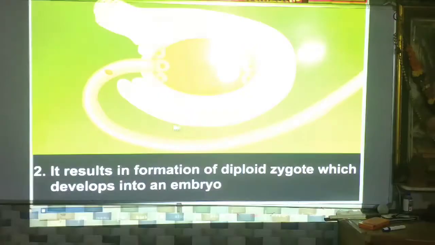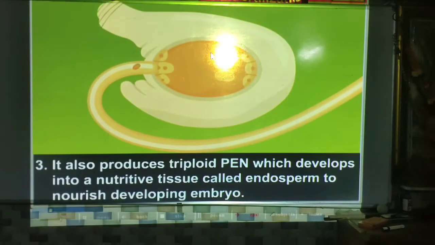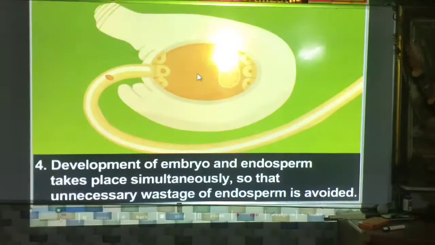Here both the male gametes are used. Second, it results in formation of a diploid zygote, which develops into the embryo. This is the embryo formation. Third, it also produces a triploid PEN, which develops into a nutritive tissue called endosperm to nourish the development of the embryo. This embryo develops through this nourishing tissue.